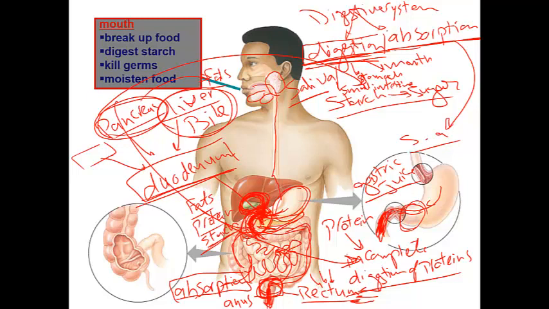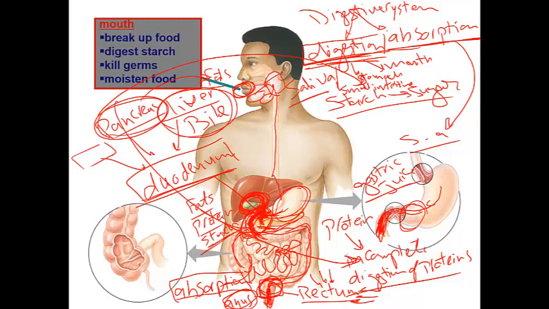The digestion takes place inside your digestive canal, which starts with the mouth and ends with the anus. And there are helpers that help the digestive canal to digest the food.